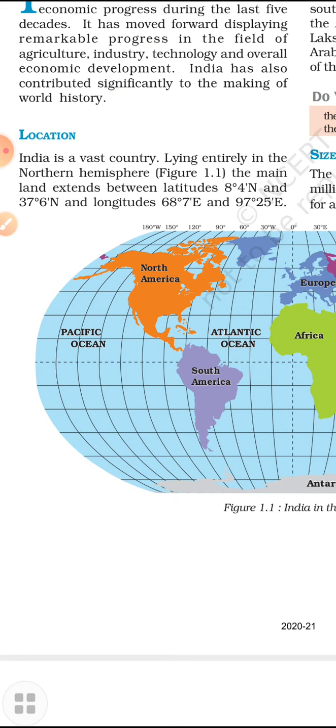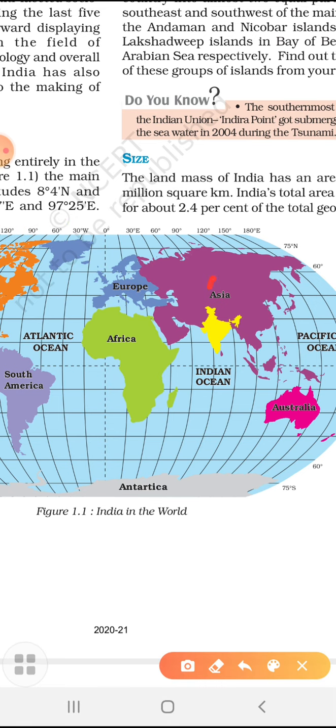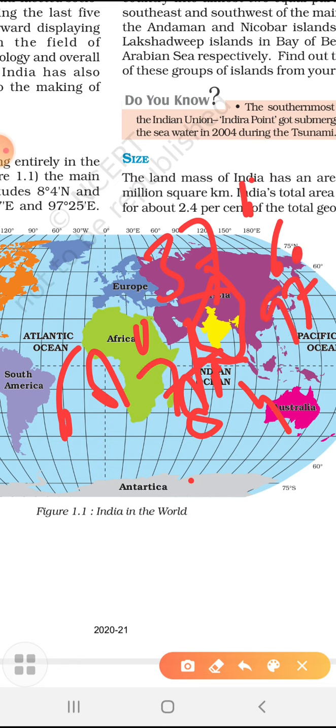Now when we talk about the location and extension of India, it is from 8 degree 4 minute in the south, and in the north it is 37 degree 6 minute. In the east it is 68 degree 7 minute, then 97 degree 25 minute east.